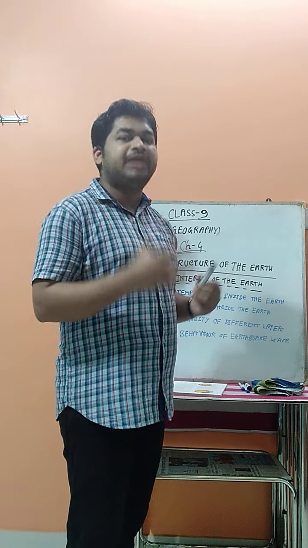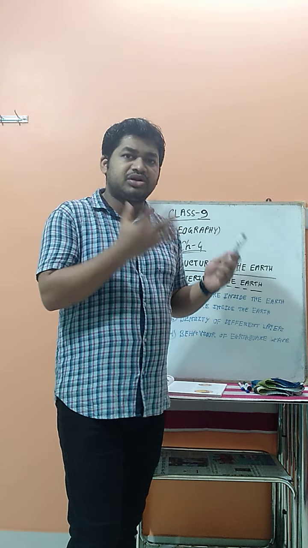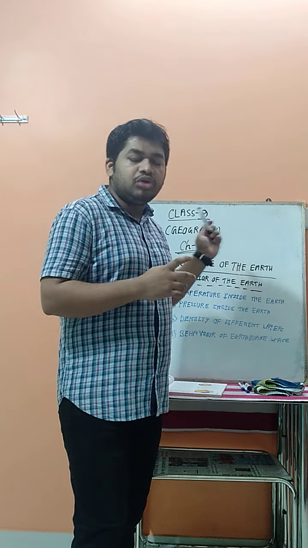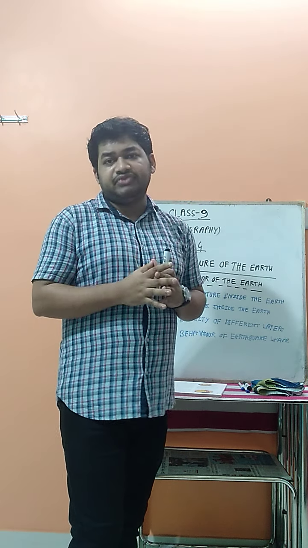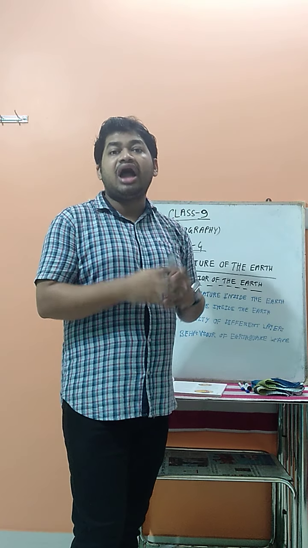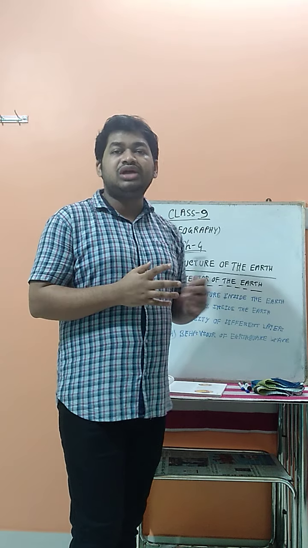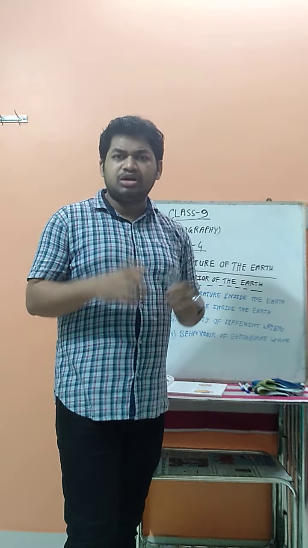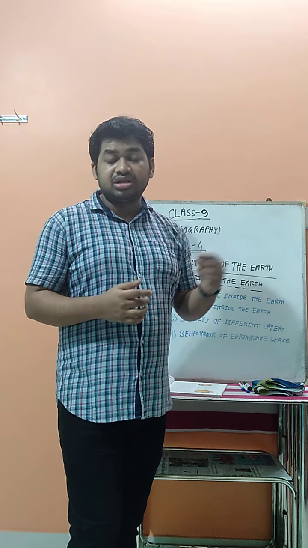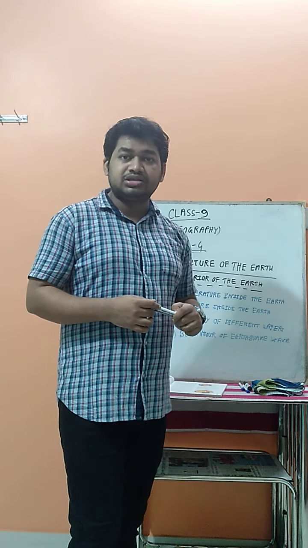It means our planet Earth is made in which structure? In the first chapter, we read about the shape of the earth. Now we read that our earth surface is made of which types of layers, or what components are inside our earth surface. About these things we have to discuss in this chapter: what components are used for making our earth planet.